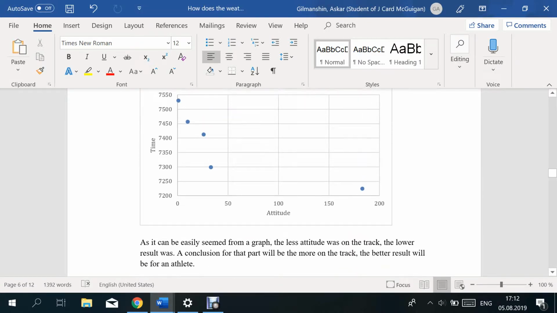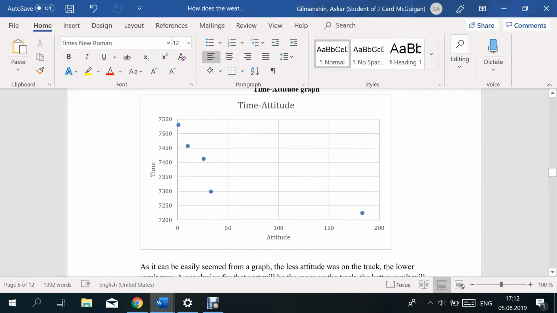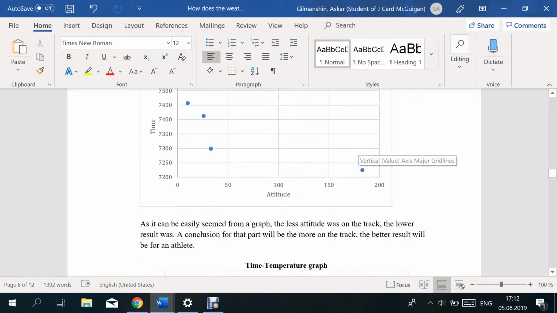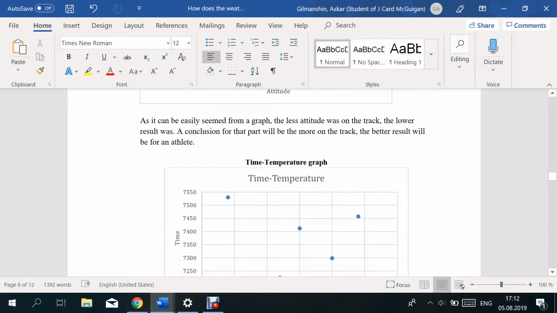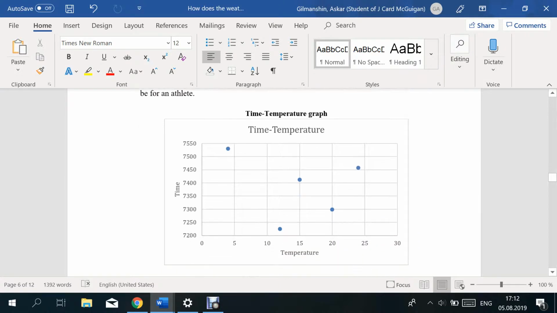As I said, the best range is between 150 and 200 meters, and I'm going to prove it once more with another athlete. Here you can see the time and temperature graph, which is result and temperature as well. It doesn't look like just a linear equation, it looks like a parabola once more, and the best result was shown within the range of 10 to 15 degrees, or to be exact, 12 degrees Celsius, which means that the best range for a race is approximately 10 to 15.